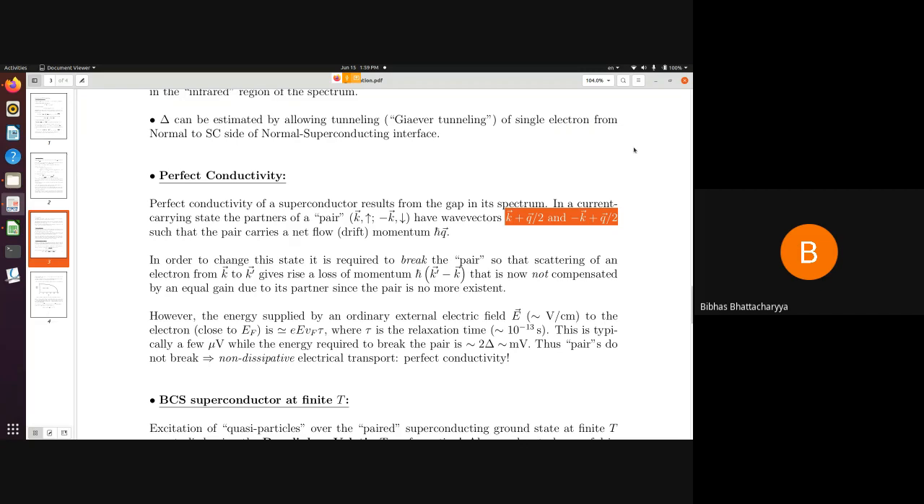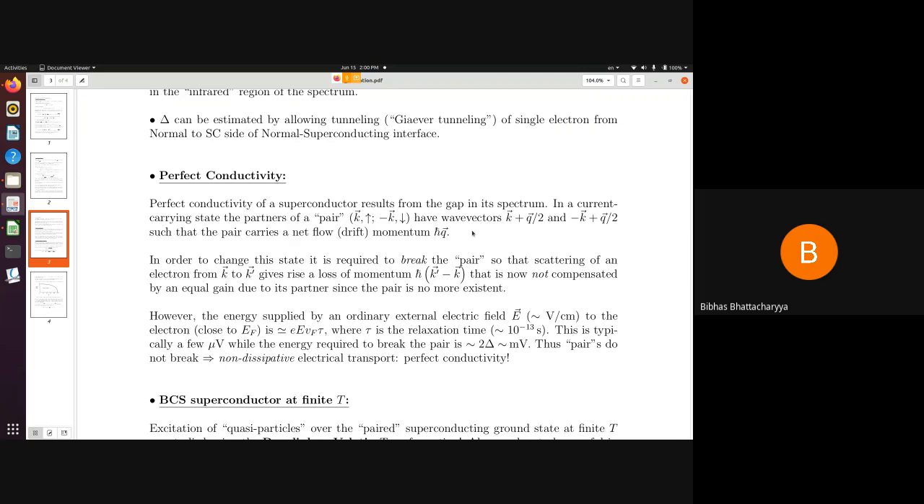Because of the electric field, the pair, the basic charge carrying entity here, acquires a momentum q. Of course, when I say momentum, I really mean it is h cross q, but I am measuring the momentum in units of h cross, therefore I say simply q. So between the two partners, it will be shared as q by 2 and q by 2. These will be the momenta of the two partners. So the total drift momentum due to this pair is h cross q.